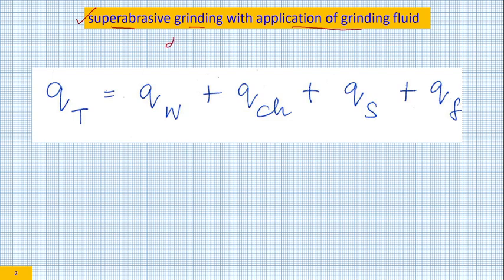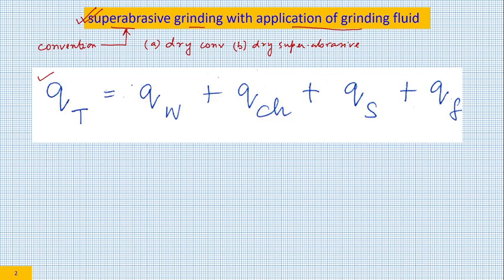We started with dry conventional grinding. This was one of our first attempts. Then it was dry superabrasive grinding. And today we are going to do this. Though it is written as superabrasive grinding, it can also tackle conventional grinding fluids. So this is the general equation for heat transfer.